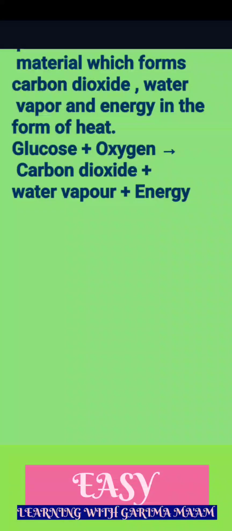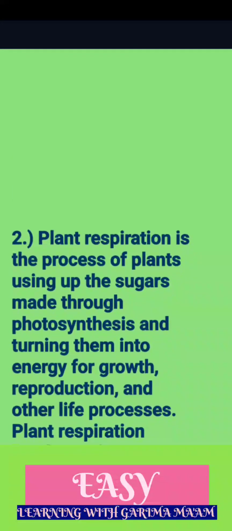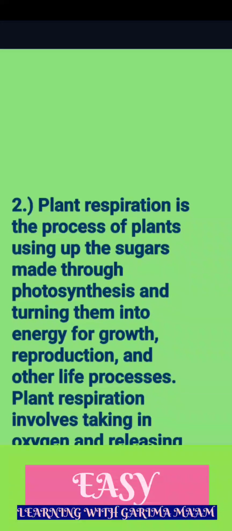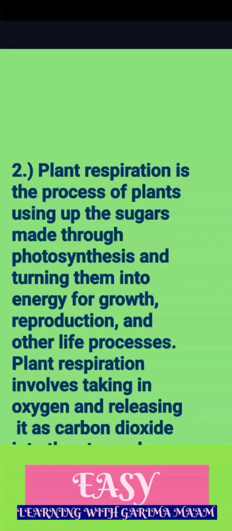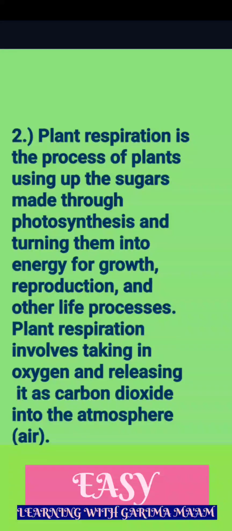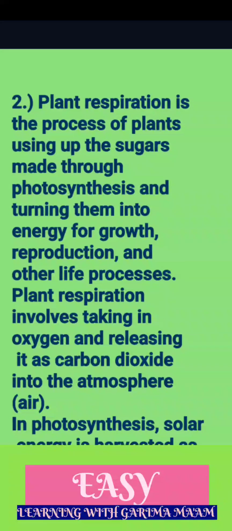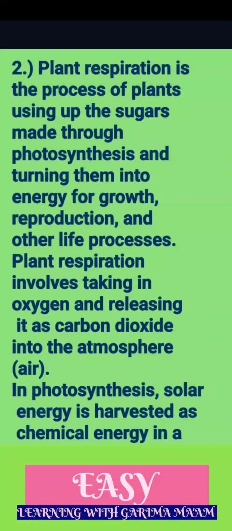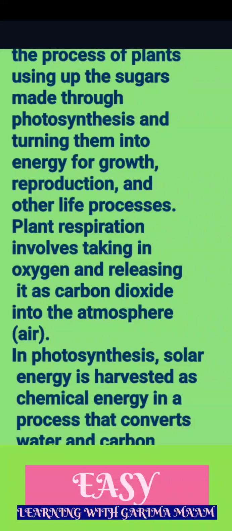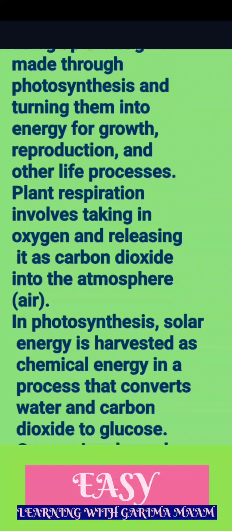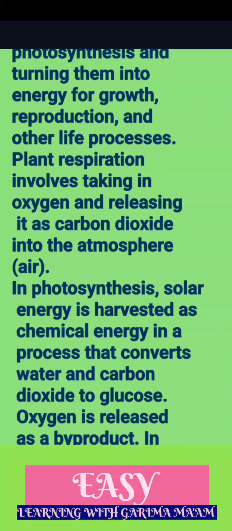Two. Plant respiration is the process of plants using up the sugars made through photosynthesis and turning them into energy for growth, reproduction, and other life processes. Plant respiration involves taking in oxygen and releasing carbon dioxide into the atmosphere, air.